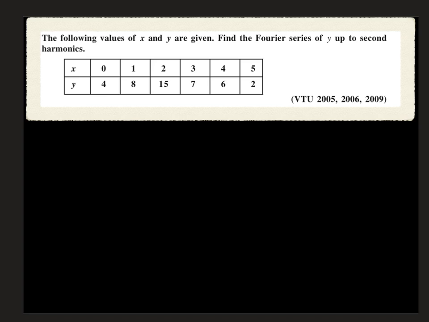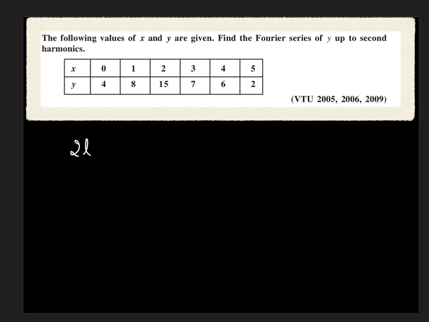So let us discuss another problem over arbitrary interval. We have the problem here. The following values of x and y are given. Find the Fourier series of y up to second harmonics. Values are given: x is 0 to 5, y is 4, 8, 15, 7, 6, 2 corresponding to the x value. Very important, we have to observe firstly what type of interval. Arbitrary, 2L interval.